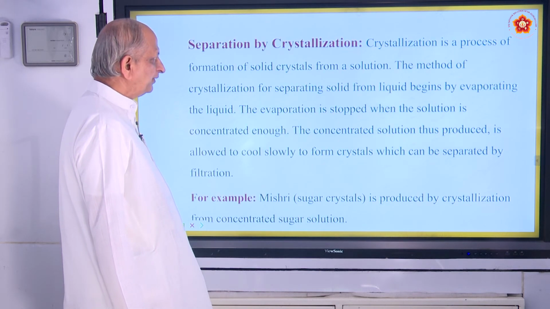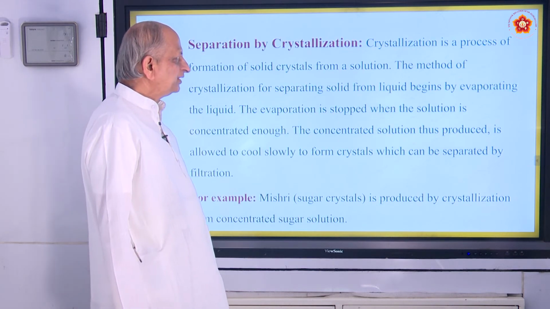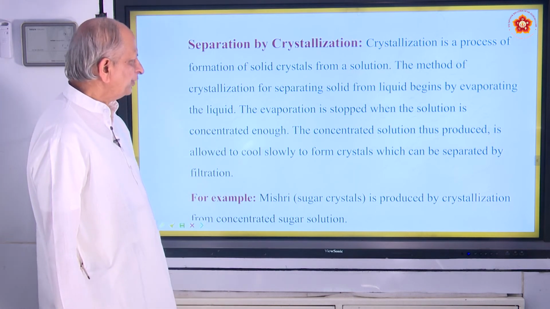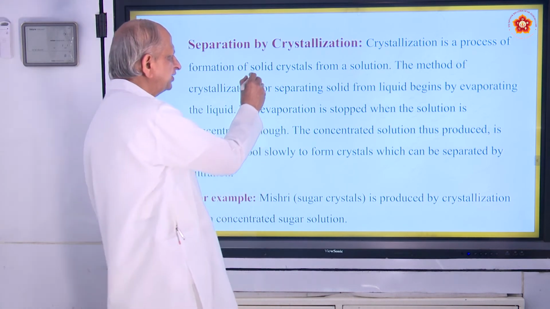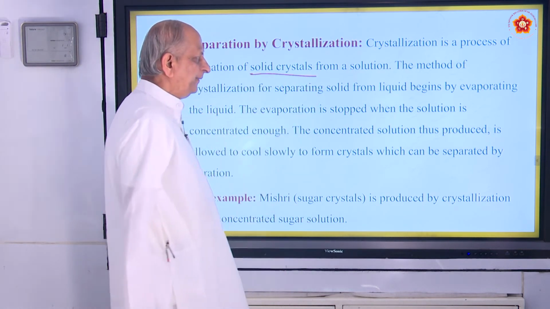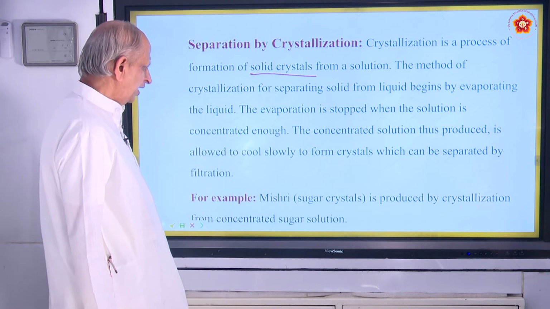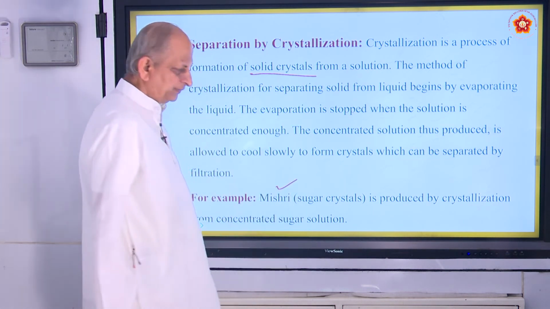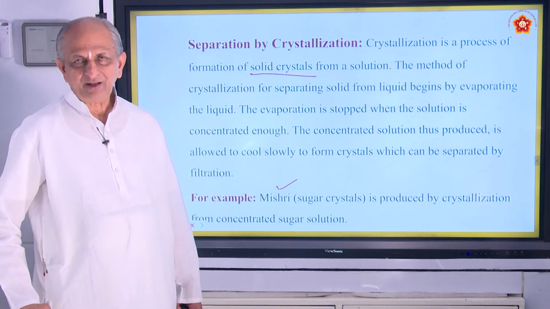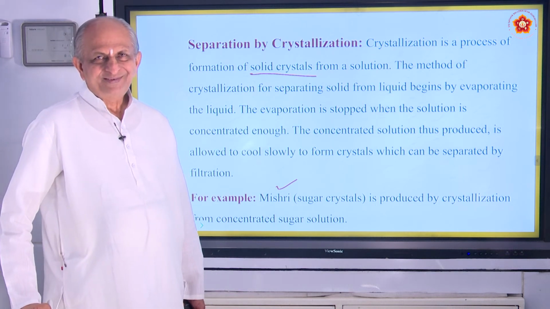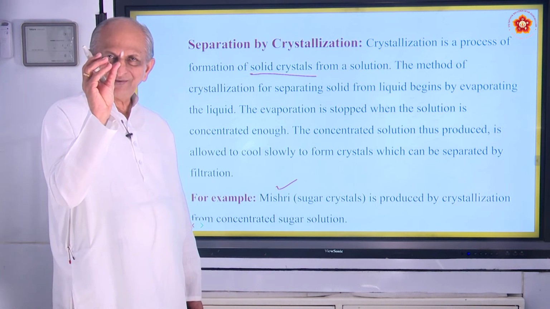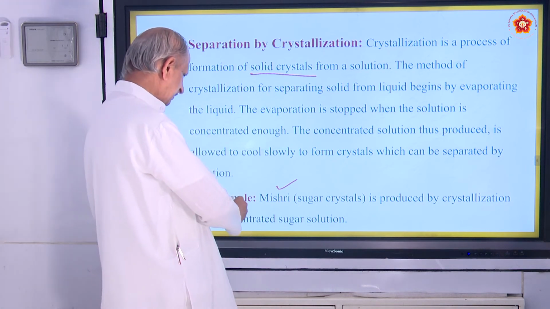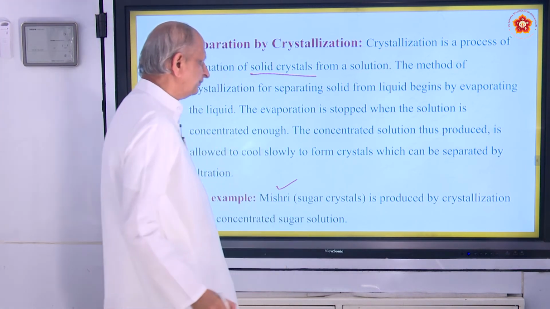Coming to the next one, the fourth one is separation by crystallization. It is a process of formation of solid crystals from a solution. All of you might have seen mishri. Mishri means what you call in Kannada as kal sakre. So big sugar crystals can be got by concentrating sugar solution.